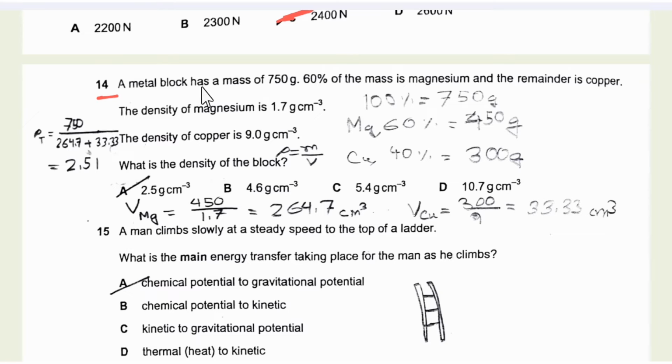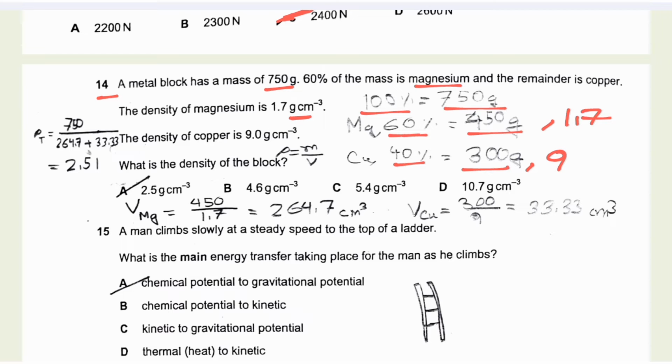14. A metal block has a mass of 750 gram. So the total mass is 750 gram, that is 100%. Then 60% of the mass is magnesium, and the remainder is copper. So if 60% is magnesium, the remaining 40% is copper. The density of magnesium is 1.7 and the density of copper is 9. You must consider the units as well. Then what is the density of the block?